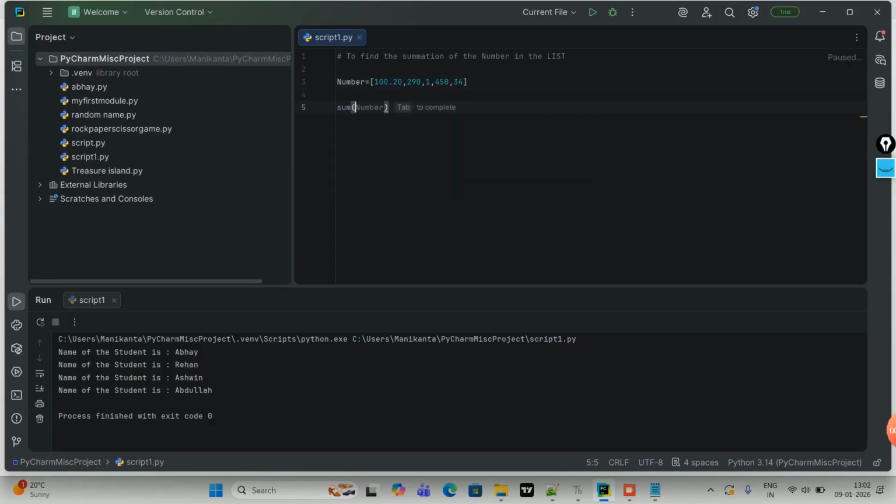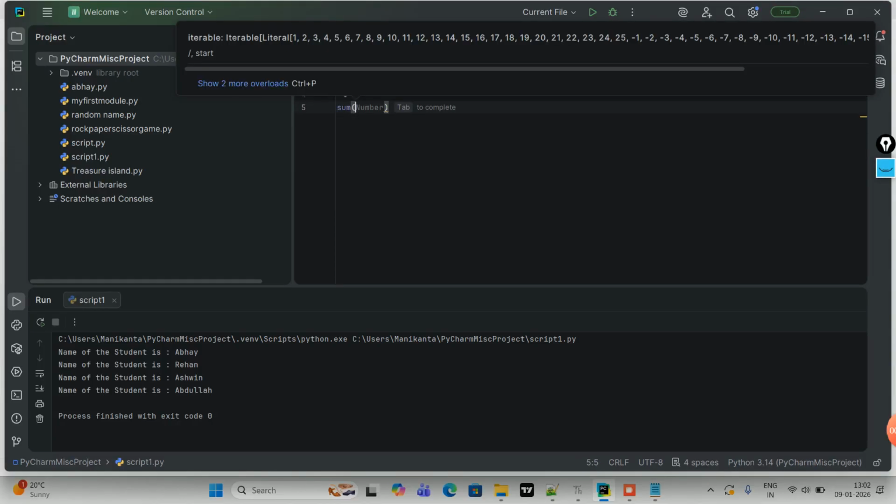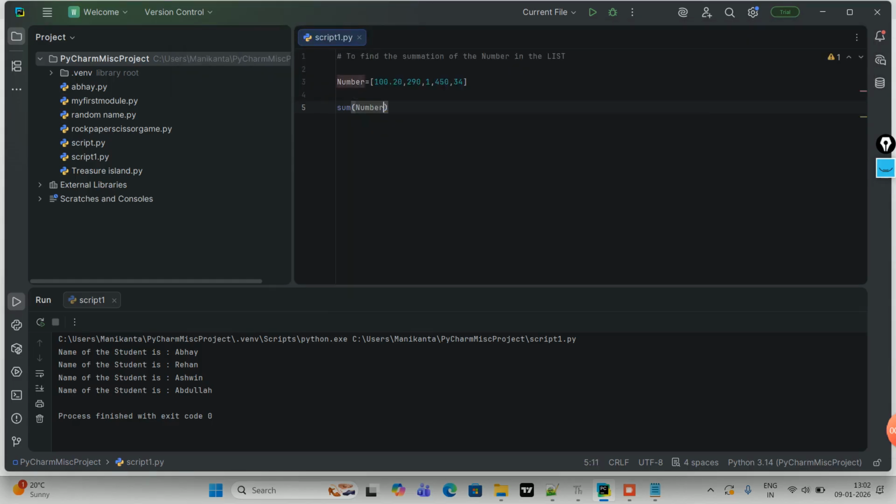I have an inbuilt function in Python itself, which is known as sum, and if I give number and just print it, it will get me the summation. It's pretty simple. 875.2, what is dot 2? Oh, it is 20, so it should be a comma. This is why I was confused about why the decimal was coming. 895. 450 plus 100, 550, 570, 290, 34. Yes, 895. Right. So this is a summation.